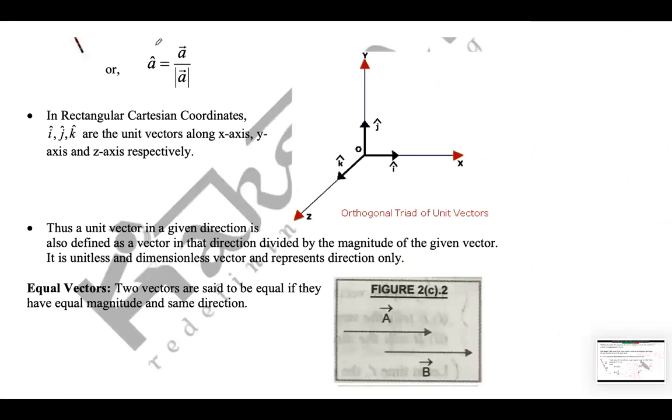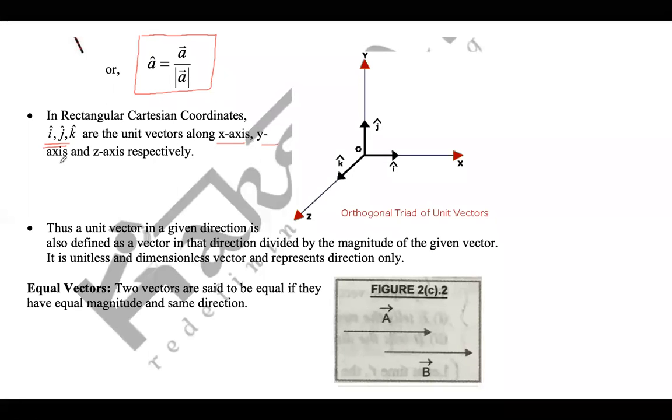So we saw that the unit vector a cap is given as vector a divided by vector a ka magnitude. In rectangular Cartesian coordinates, we have also seen that the unit vector along the x-axis is i cap, along the y-axis it is j cap, and along the z-axis it is k cap. Thus, a unit vector in a given direction is defined as a vector in that direction divided by the magnitude of the given vector. It is a unitless and dimensionless vector and represents direction only.